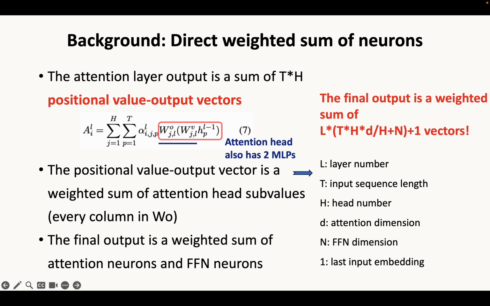Similar to the FFN layer, the attention head also has two MLPs, which are the output matrix WO and the value matrix WV. Each attention head output is a sum of many transformed vectors on different positions. And if we split the positional vectors into different attention head subvalues, where the k-th subvalue is the k-th column in WO, the attention head output can also be regarded as many attention neurons. As a result, the final output can be regarded as a weighted sum of many attention neurons and many FFN neurons.